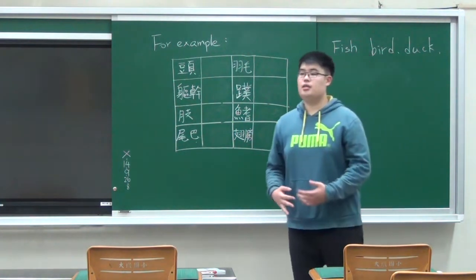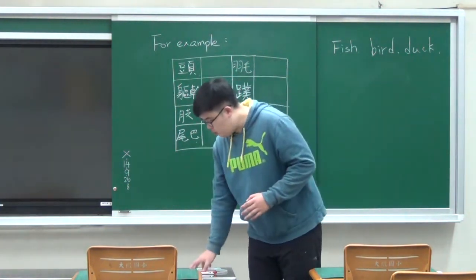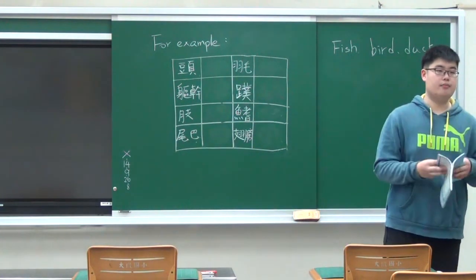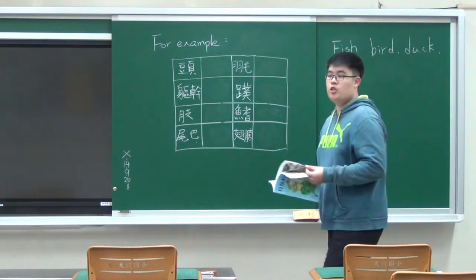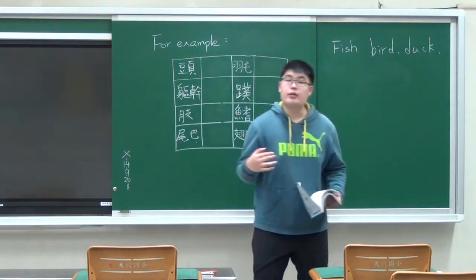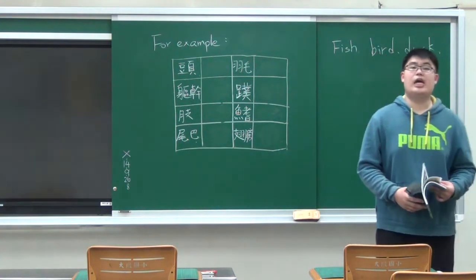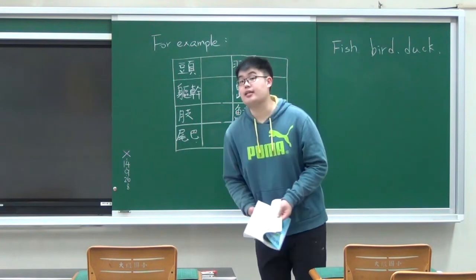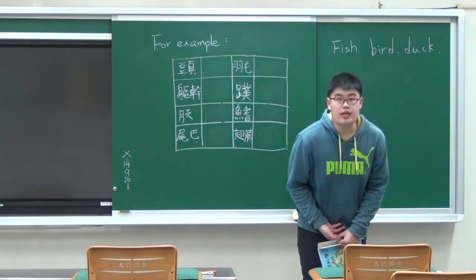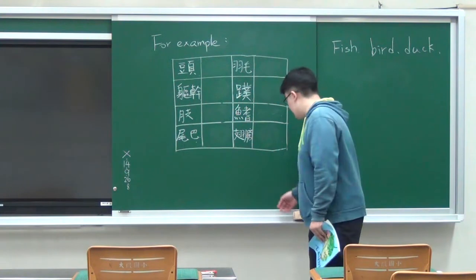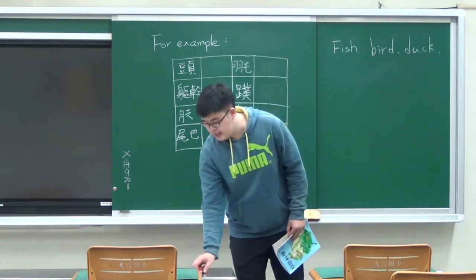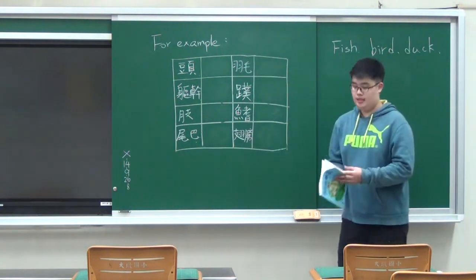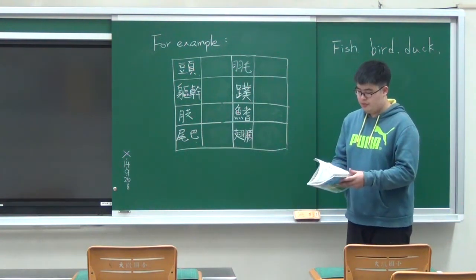So now please turn to page 81. Please turn to 81 and look at me. Today we're going to fill in the blank on page 81. And now you will have to make an example of any kind of animal. For example, we will write down one kind of animal on the topic of the blank. Like, for example, cat.